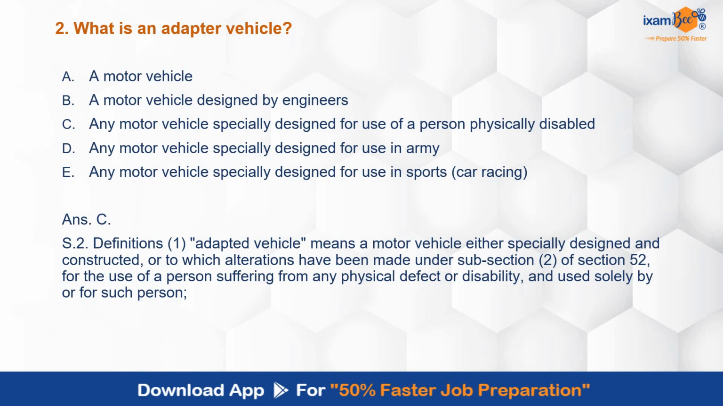So adapted vehicle के definition में क्या आता है? Definitely those kind of vehicles which are specially designed और उनके adaptations इसलिए हैं कि वो physically disabled लोगों के लिए हो सकते हैं. Motor vehicle designed for the use of a person who is physically disabled.